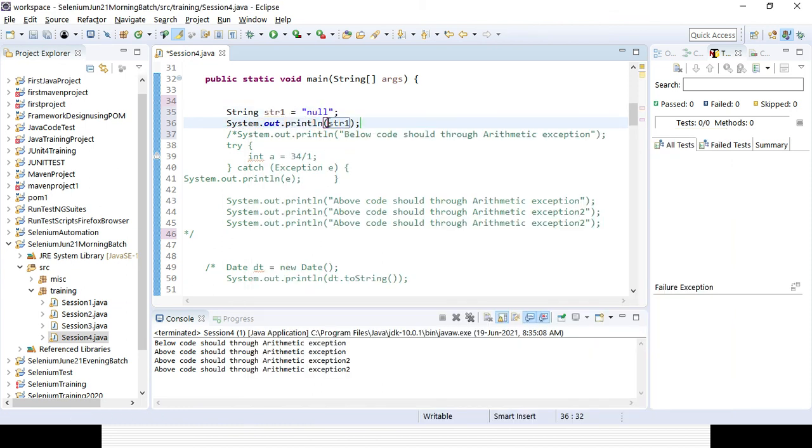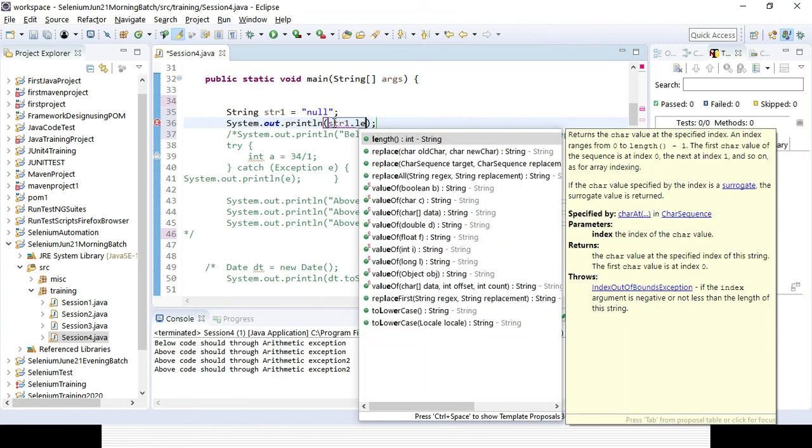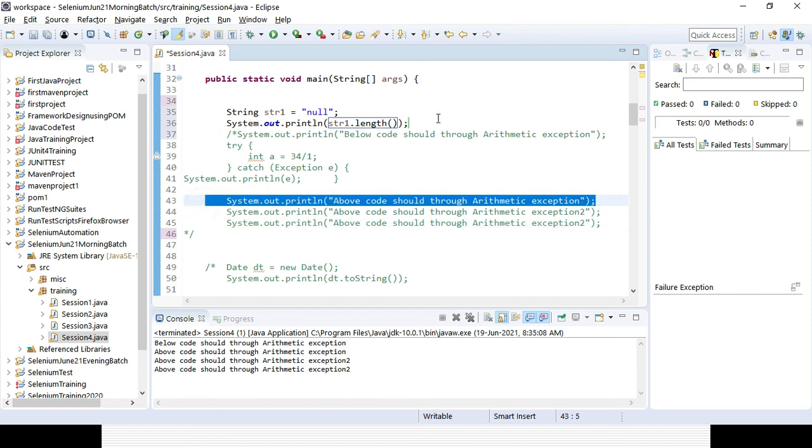Dot length. After that I want to print the next line of code in a similar way.